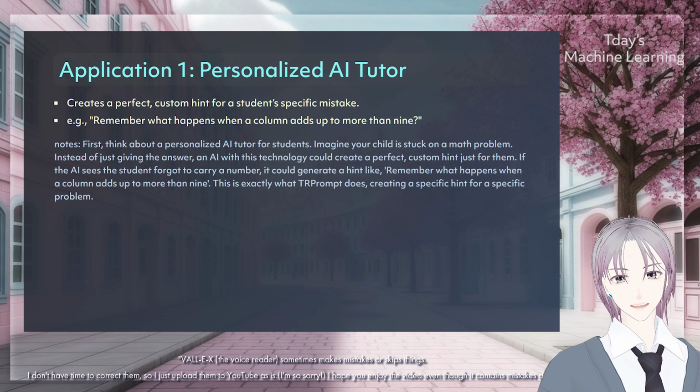First, think about a personalized AI tutor for students. Imagine your child is stuck on a math problem. Instead of just giving the answer, an AI with this technology could create a perfect, custom hint just for them. If the AI sees the student forgot to carry a number, it could generate a hint like, remember what happens when a column adds up to more than 9. This is exactly what TRPrompt does, creating a specific hint for a specific problem.